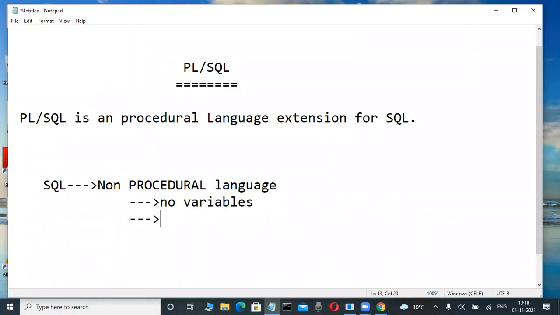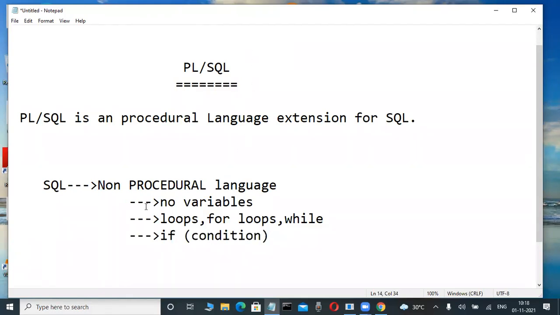No. In a normal language like C, C++, Java, loops are there, for loops, while loops. Those loops are not available in the SQL language. And in conditional statements, conditional means decode and case are there, but unfortunately if condition and switch case statements are not there in your SQL language.